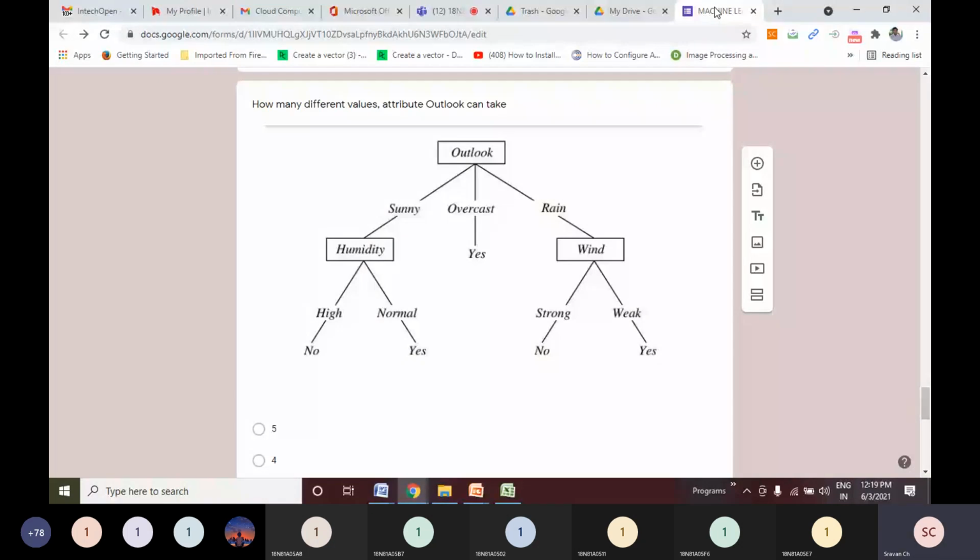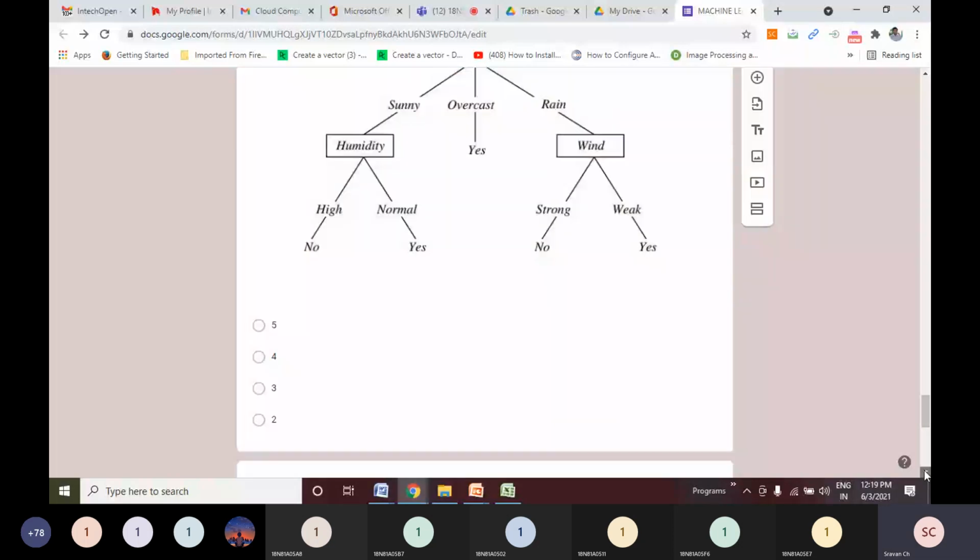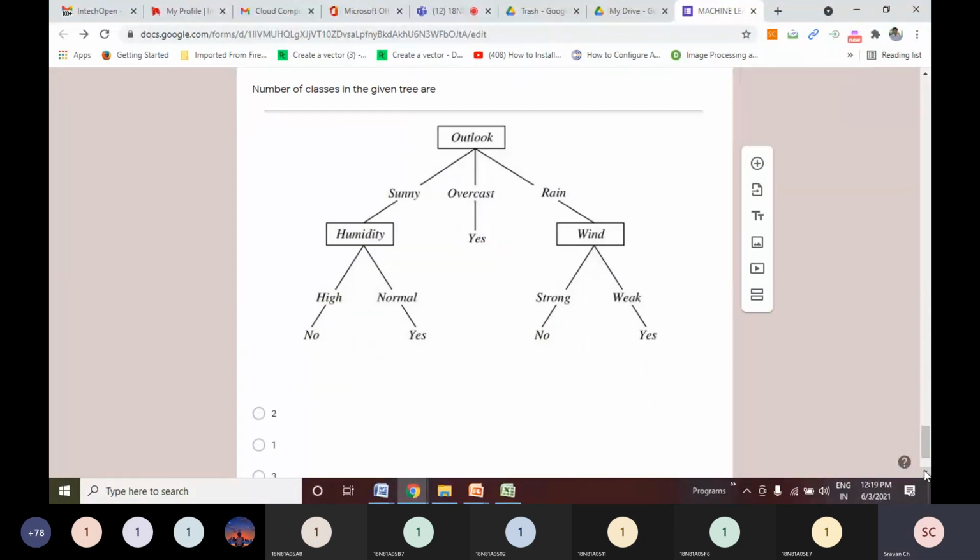Right, 572 has answered it. Number of classes in the given tree are. Classes means, friends, possible outcomes. What are the possible outcomes in this decision tree? Number of classes means you have to count how many different leaf nodes you have.